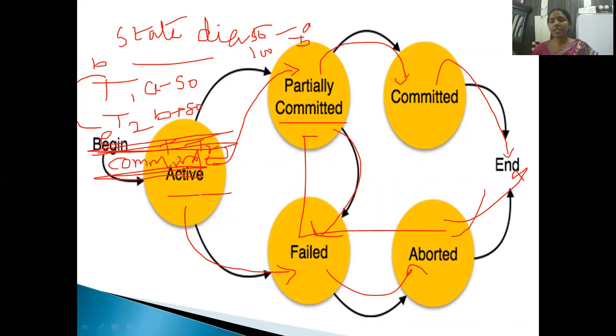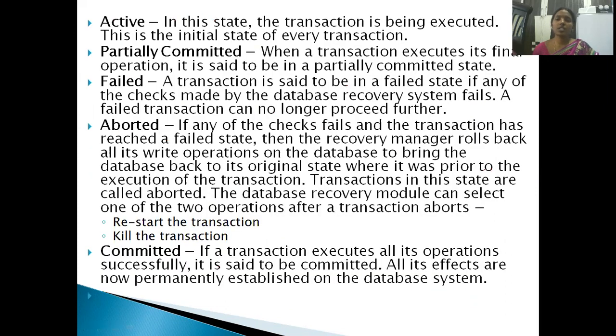Whenever you are in active state, if the transaction has not yet started and a power failure occurs, it goes to failed state, then aborted, then end. So these are simple notes for the 5 states. Active: the initial transaction is being executed. This is the initial state of every transaction.